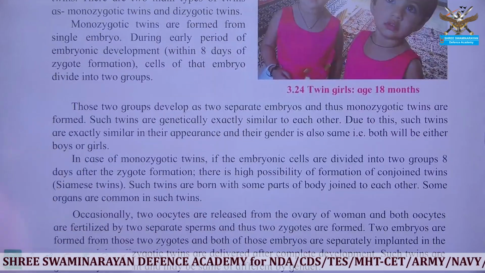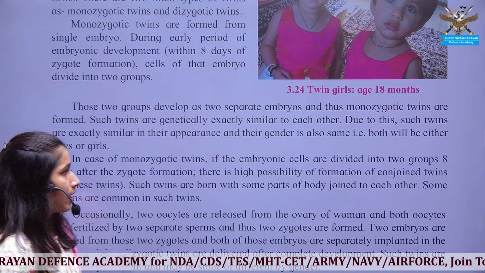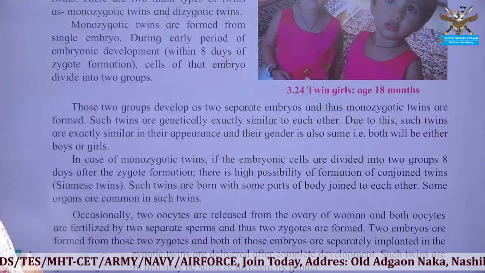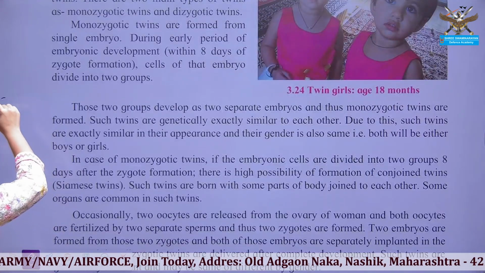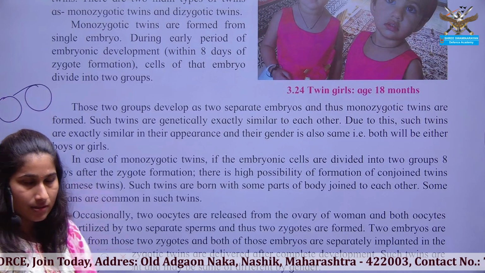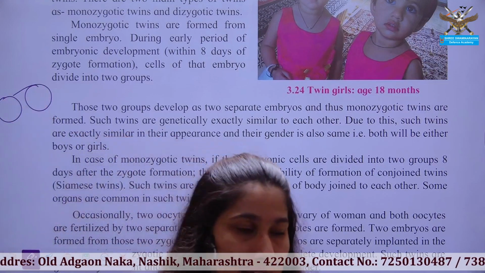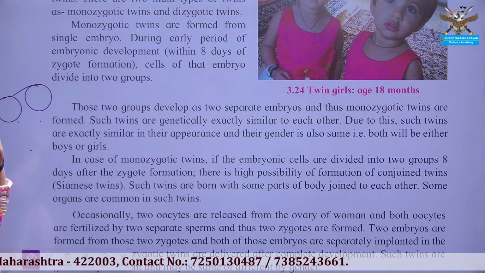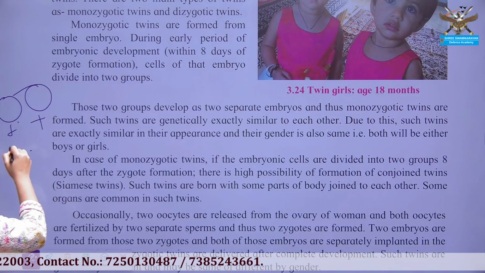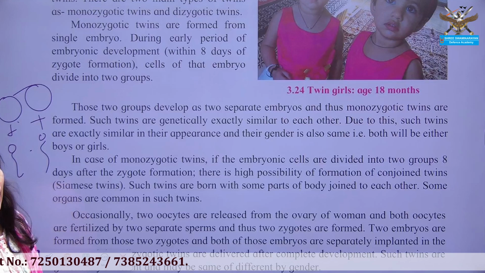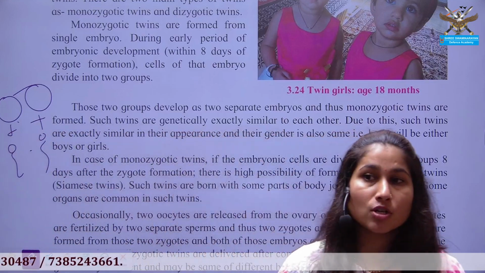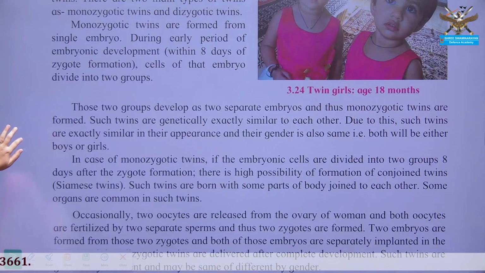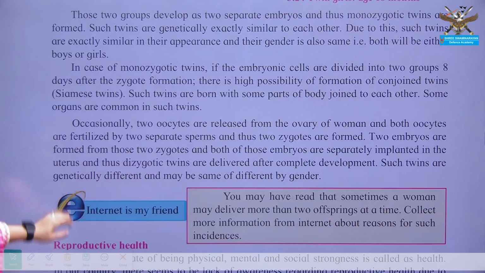That's why, what should be the case in dizygotic? In dizygotic condition, the female body releases two eggs at a time, and these two eggs are individually fertilized with sperm, giving rise to two zygotes, and these two separate zygotes develop in the uterus individually, and hence they are known as dizygotic.